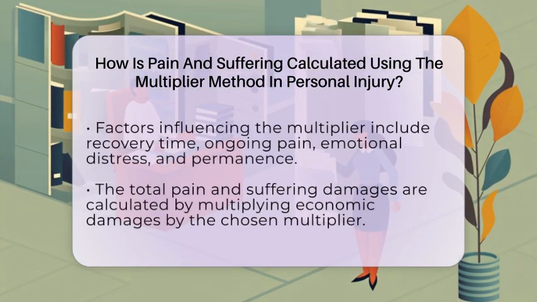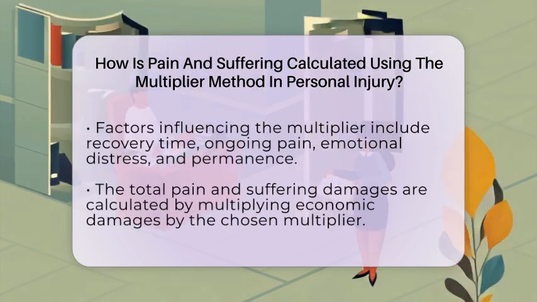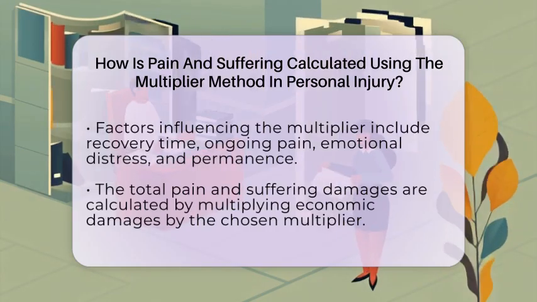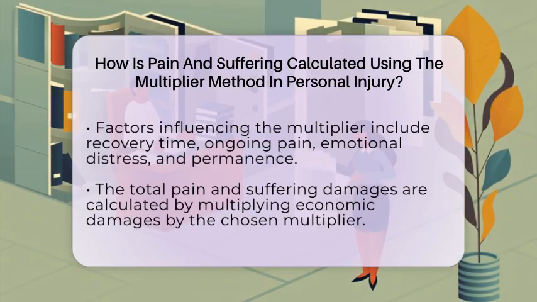For instance, if your economic damages are $26,000 and your multiplier is 3, then your pain and suffering damages would be calculated as $78,000. This method makes it easier to assign a dollar value to the pain and emotional distress that are harder to quantify.